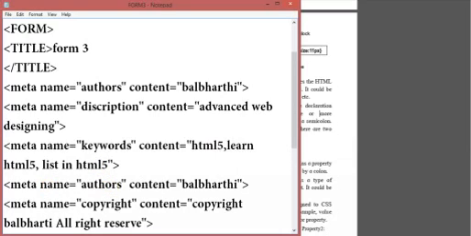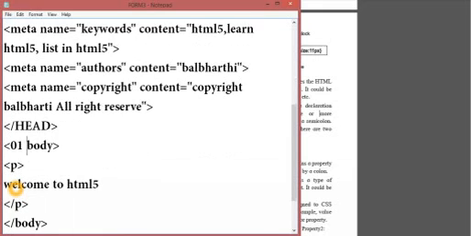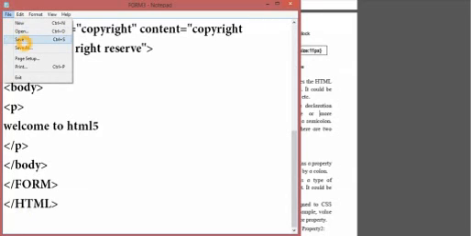Meta name is equal to copyright, content copyright Bal Bharti, all rights reserved. Then head close. Then we open the body tag, then a paragraph open tag, welcome to HTML5, paragraph close, body close, html close. So we'll save the file as form3.html. Then we see the preview.